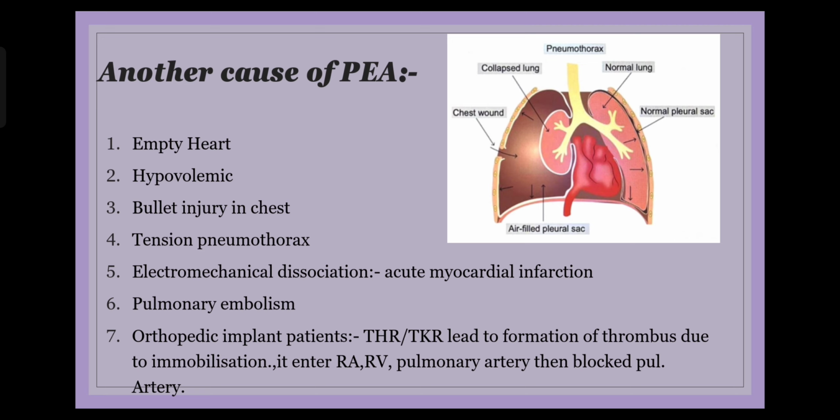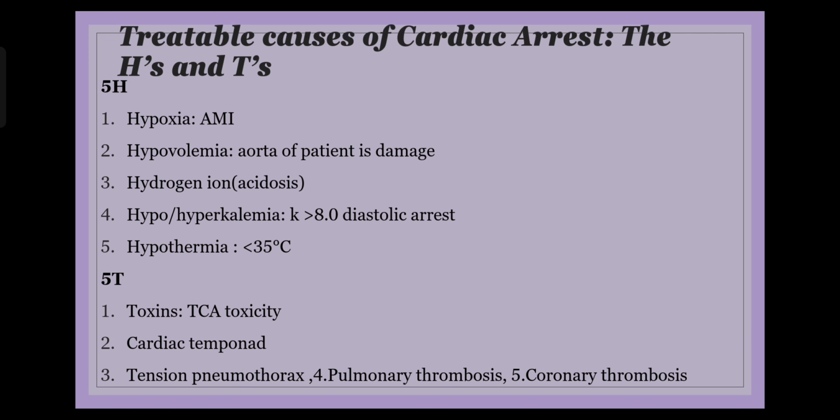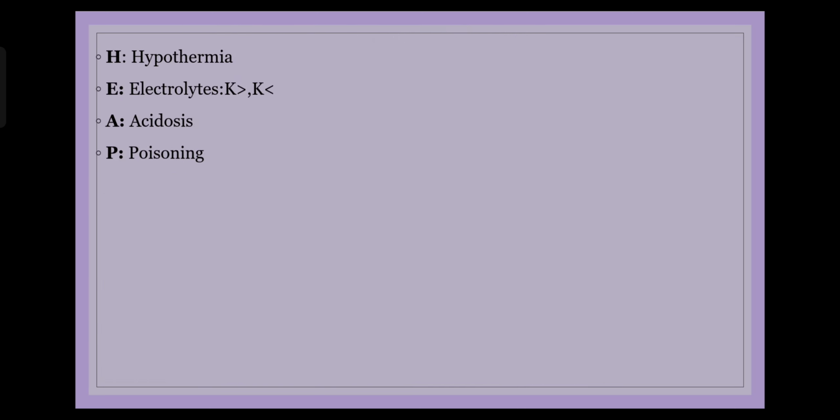Six causes can be simply remembered if you just get these details right: the heart is not getting enough, the heart is getting compressed, or the heart is getting killed. So these are the important causes which are remembered here, and then we can remember a mnemonic by the name of HEAP, which will help you remember the remaining ones, which are relatively easy.